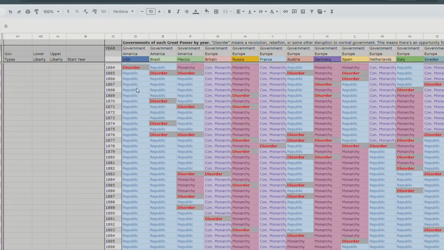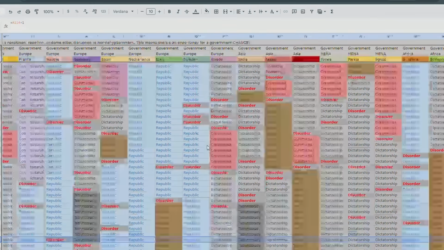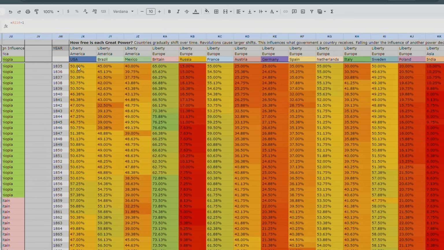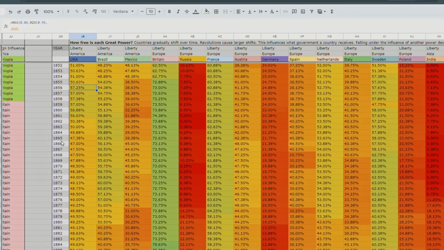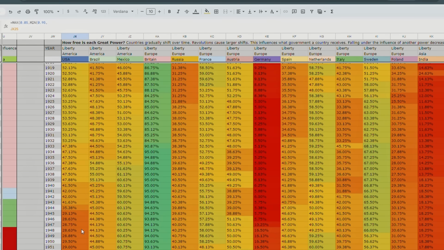So America was a republic for much of this, and then in 1945 it became a dictatorship. So what happened? We can look over here, and this is the liberty index of each country, right? So America started off with 50% liberty, and that's because even though it's a liberal democracy, there's a lot of slaves still. So America might get a boost in liberty if there's some sort of instability. And instability, so the disorder thing, might trigger a boost in liberty or a nerf, a subtraction of liberty, right? America got a boost in 1856, but then it went back down in 1865. Well, it actually went up a little bit, but then look at that, it went down. So I wonder what happened.